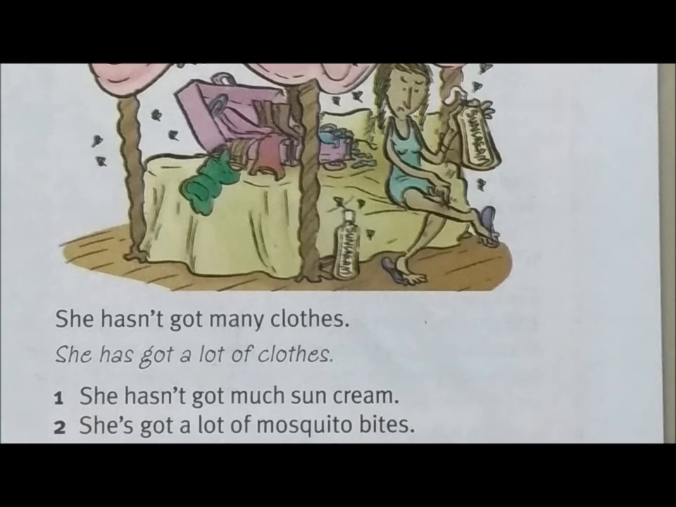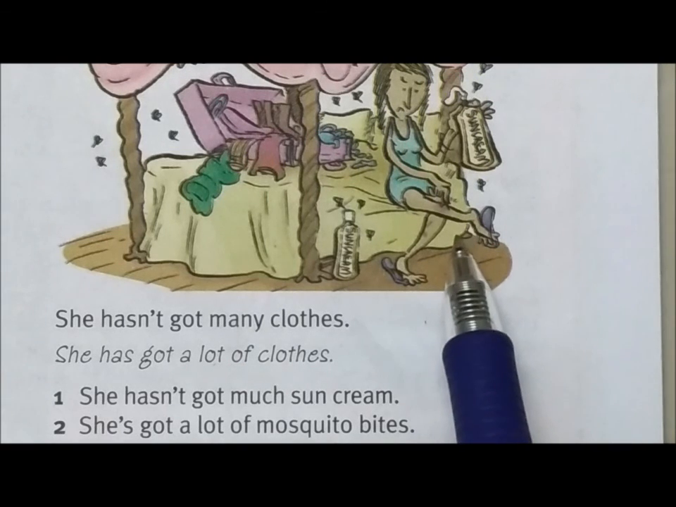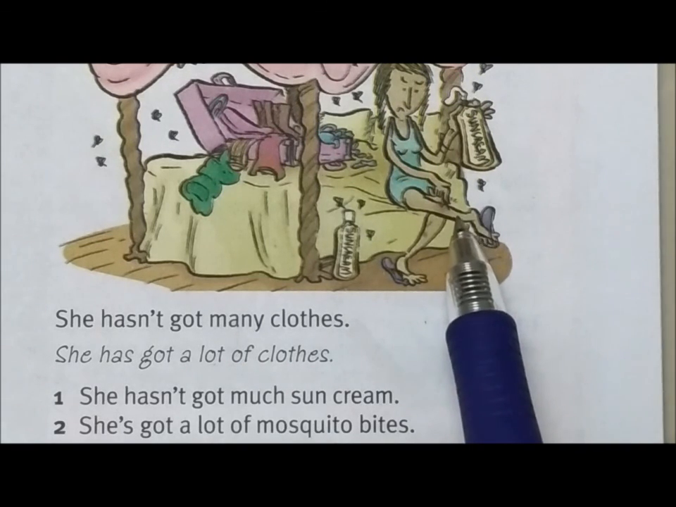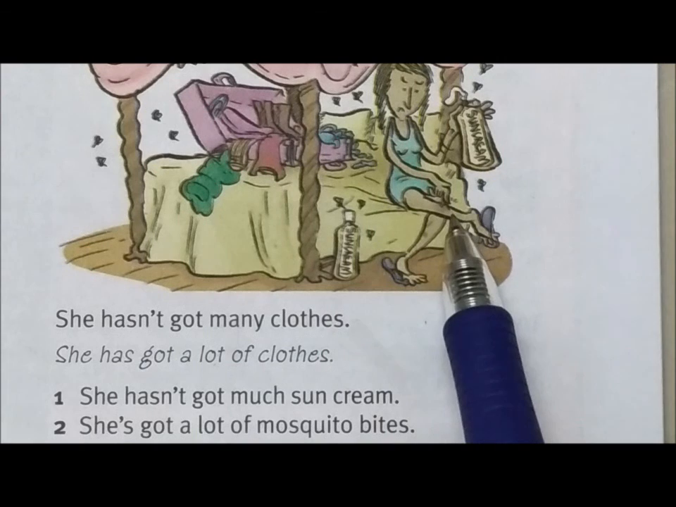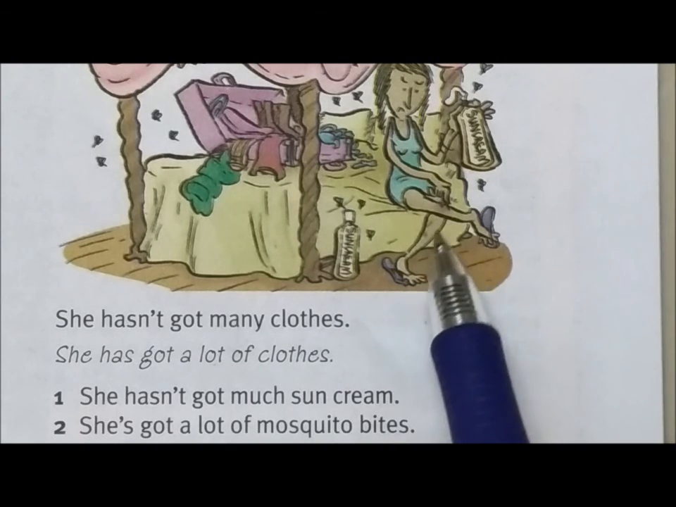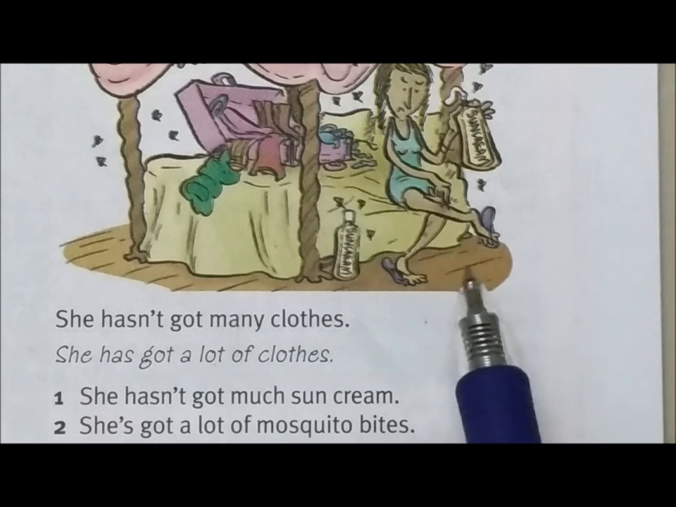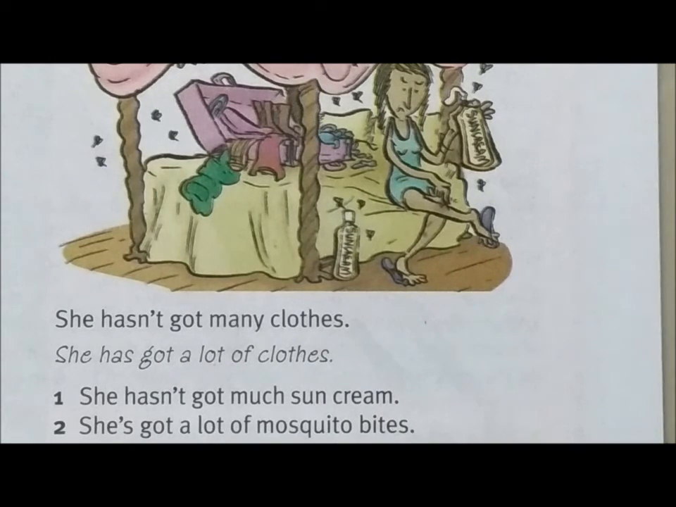She's got a lot of mosquito bites. So here, we can see there are about 1 or 2 bumps here. Though there may be a lot of mosquitoes here, from what I see, just about two bumps, 2 red bumps here. So we can change it to she hasn't. Now from the S here is she has got, so we change it to she hasn't got.